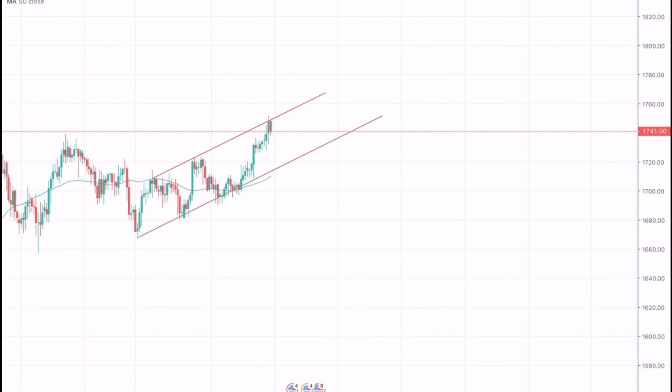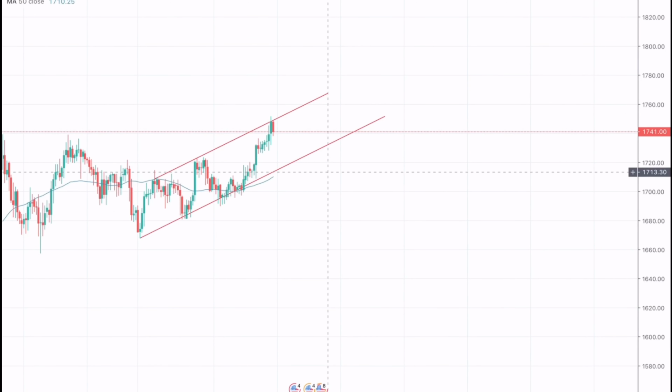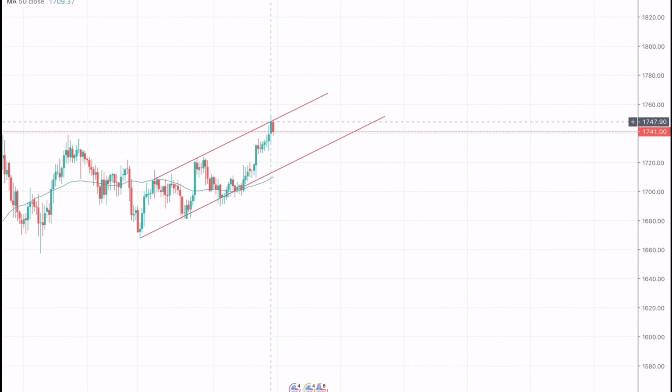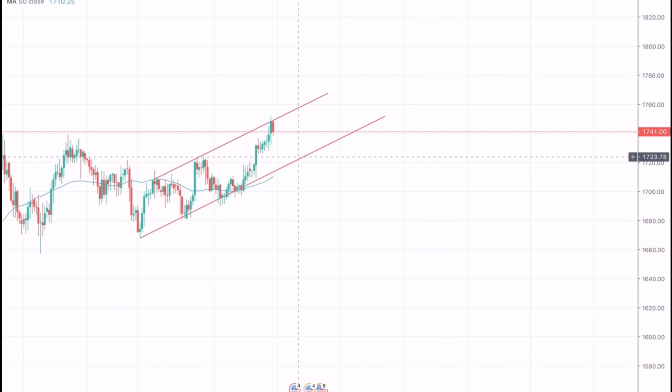This indicates that the market has tested the resistance on the 4 hourly chart, and we can see a bounce off the support line, which is somewhere around 1723.